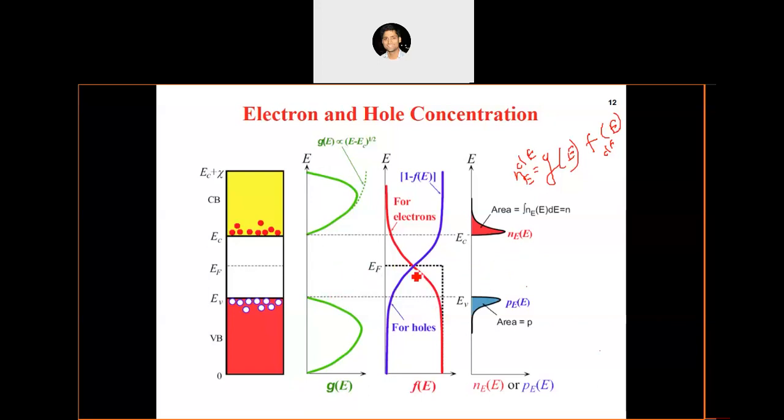The probability of finding an electron in this energy gap is there, but there are no energy states, so there are no electrons. Those two are actually independent quantities. When we multiply the density of states by the probability distribution function, that itself tells us those are two independent quantities. The density of states can be zero, and that does not mean there is no probability of finding an electron in that gap, right? Okay, sir.